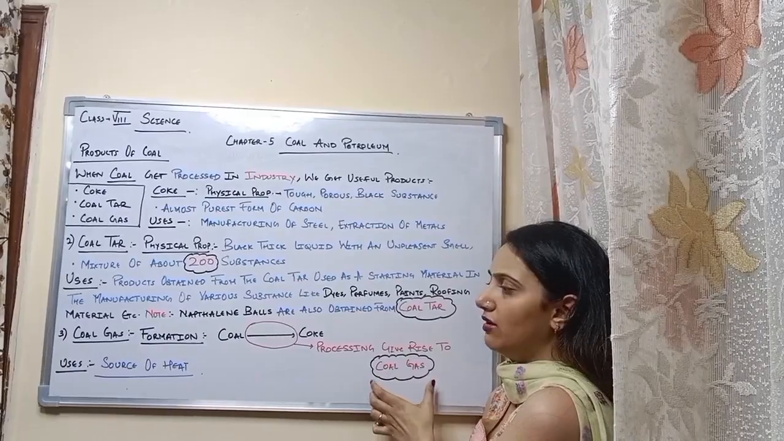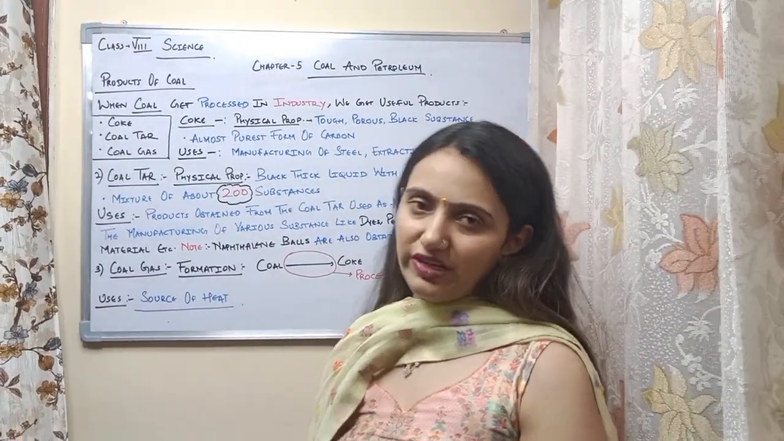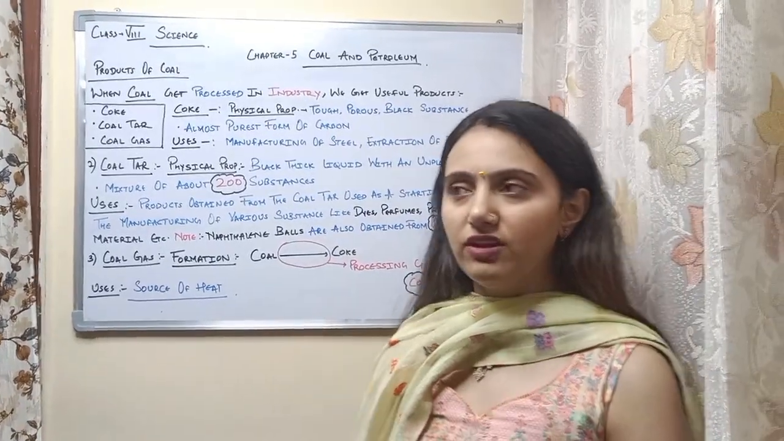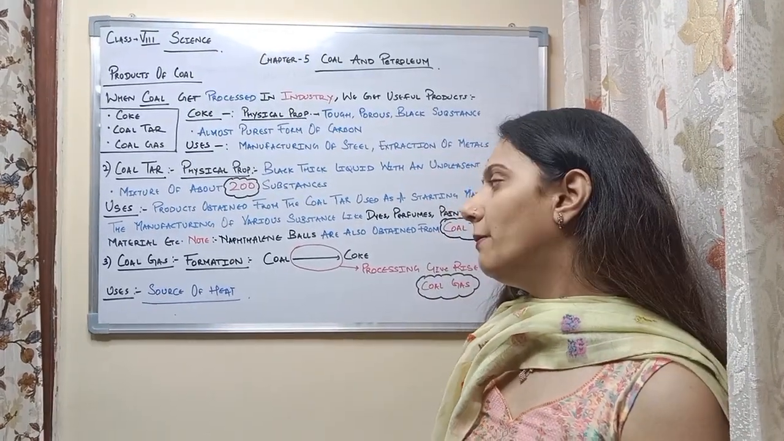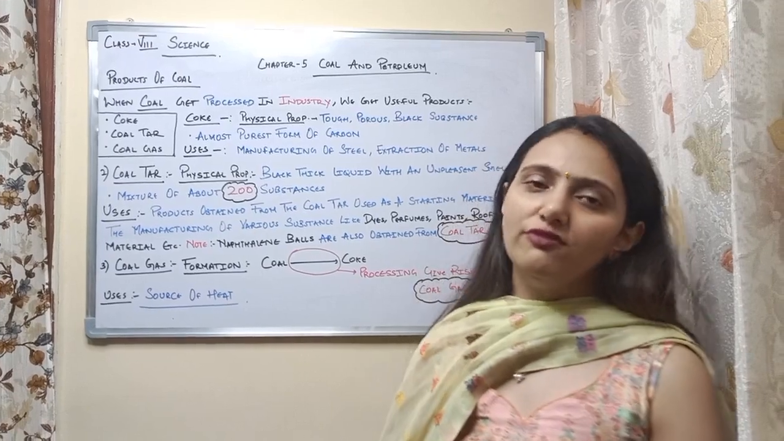Talking about its uses, earlier it was used in street lighting in London in 1810, and after that it was used in New York in 1820. But now it is used as a source of heat rather than a source of light.